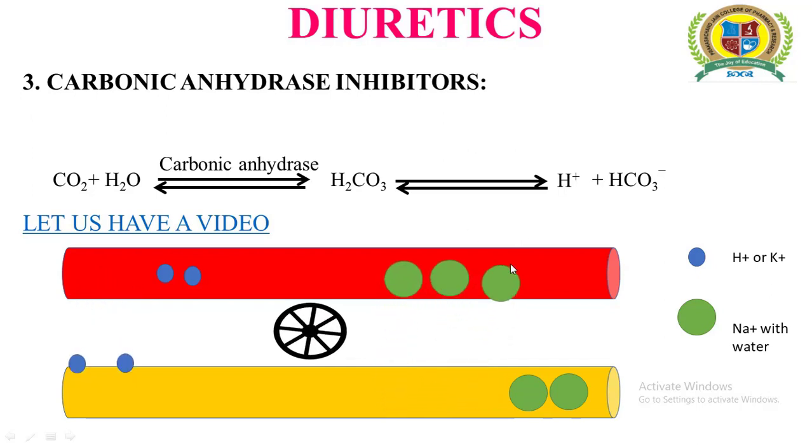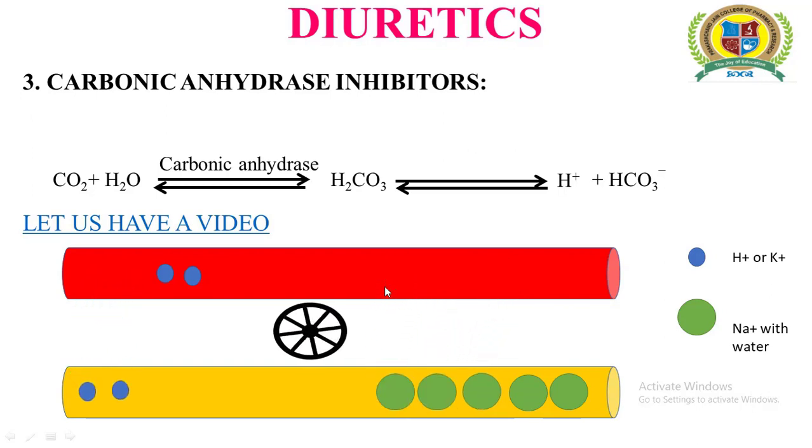So due to the activation of carbonic anhydrase, it results in accumulation of sodium and water in our body. This is just opposite to the mechanism of action of diuretics, where we said that diuretics inhibit the reabsorption of sodium and water. So we must use here a carbonic anhydrase inhibitor so that it can block the reabsorption of sodium and water into the blood.